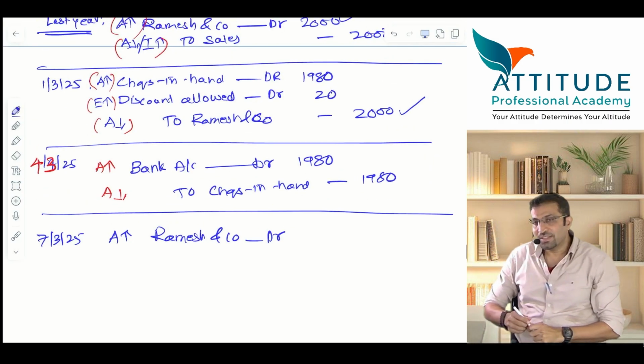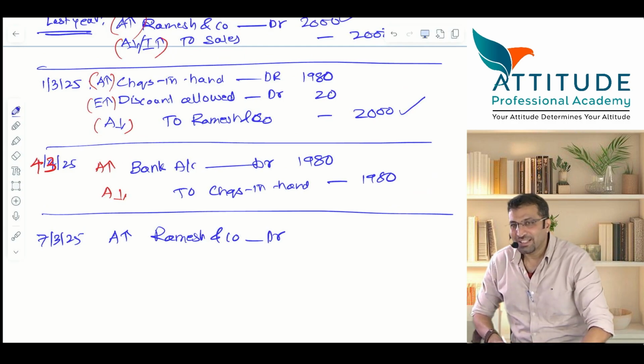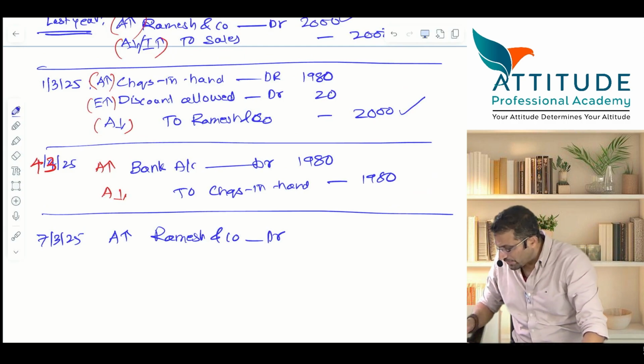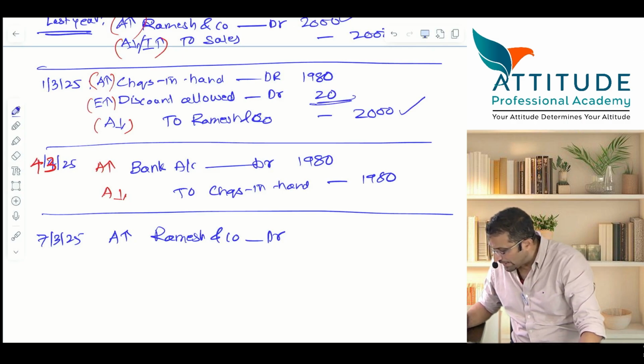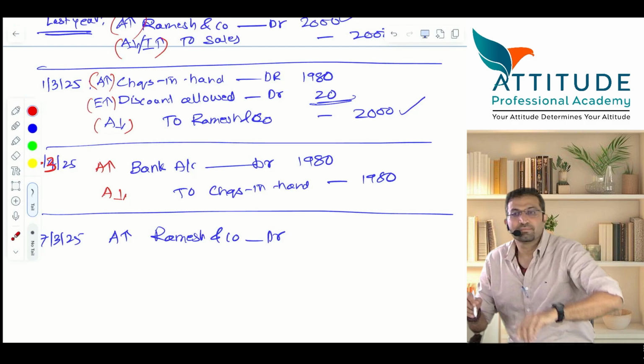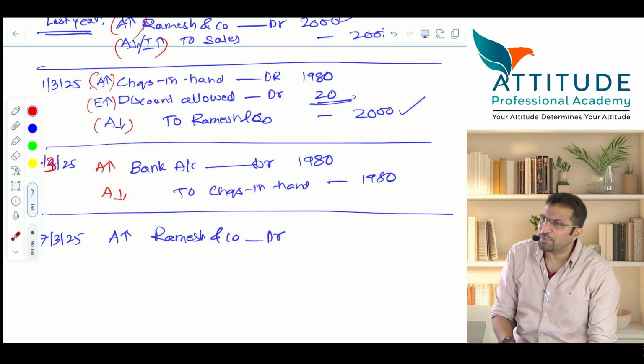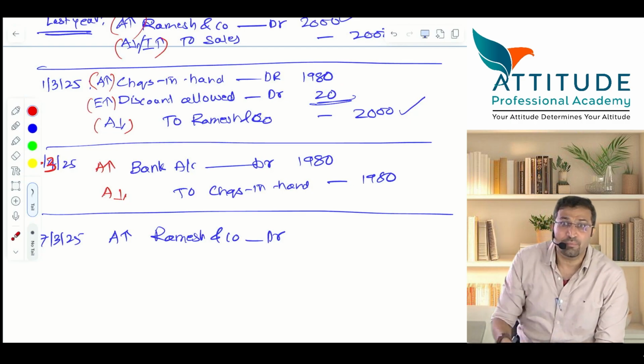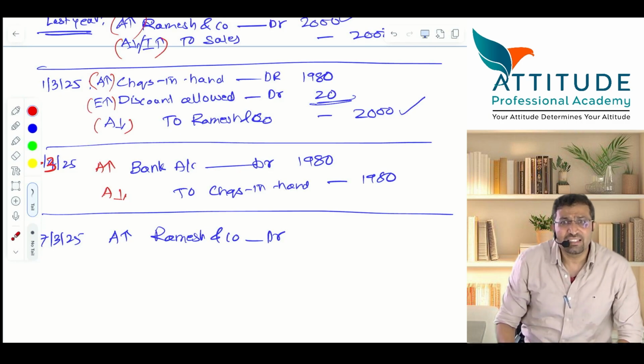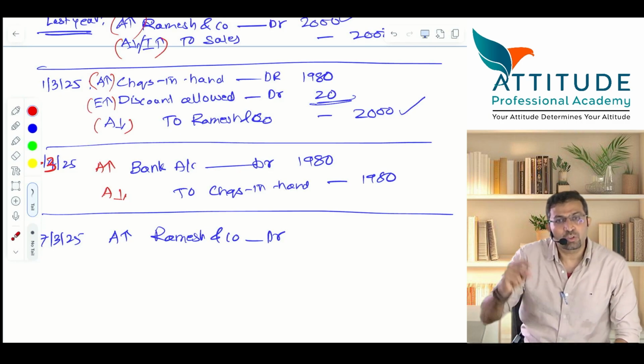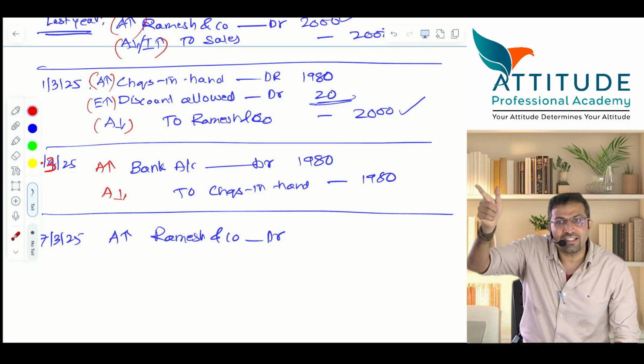Bhai Saab, you have forgotten one thing. You have given a discount to Ramesh, yes or no? How much discount have you given? This discount of 20 will also be reversed. Why have you given him a discount? Because he is making the payment in time. Magar aapko paisa aaya kya? Did you receive the money? So discount allowed should also get reversed.